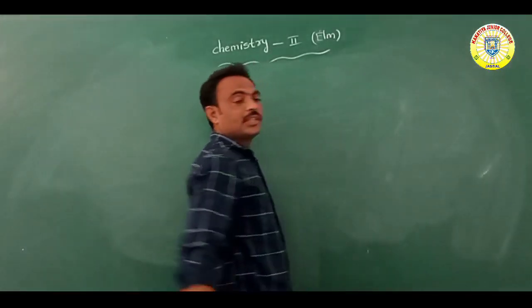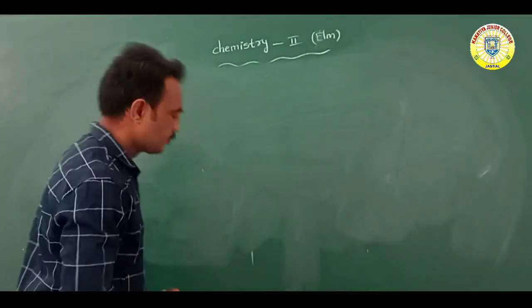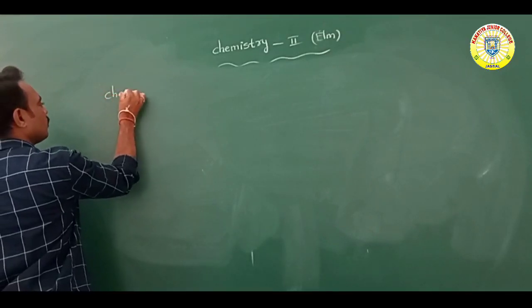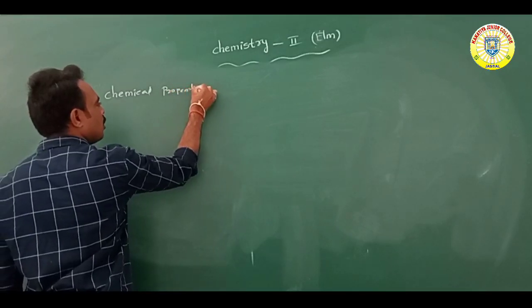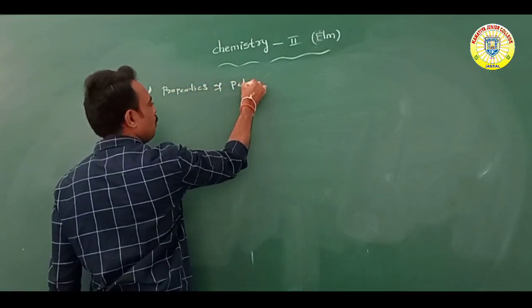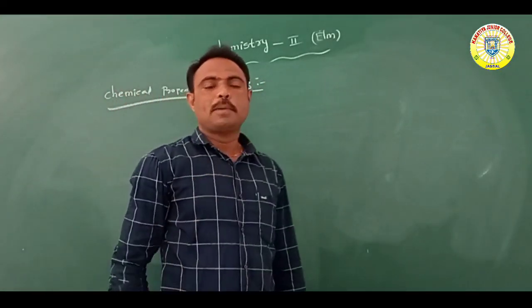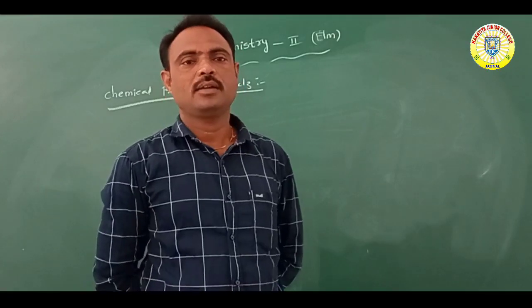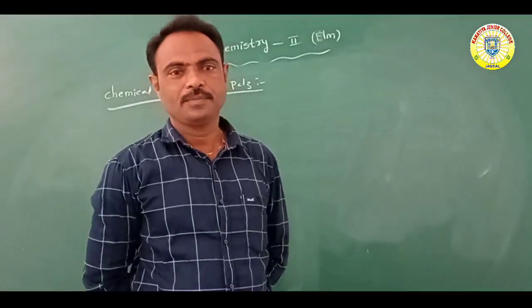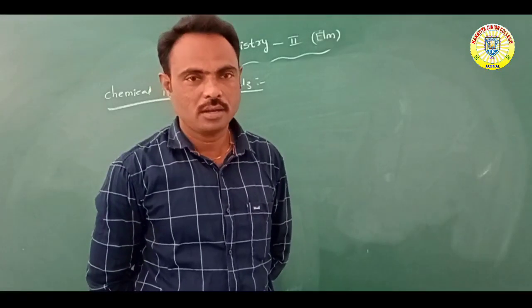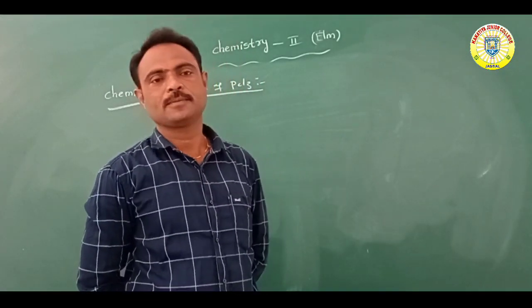So what are the chemical properties of PCl3? Overall, phosphorus trichloride reacts with a number of compounds like acetic acid, ethyl alcohol and chlorine.